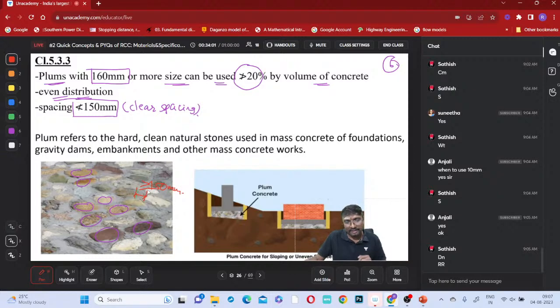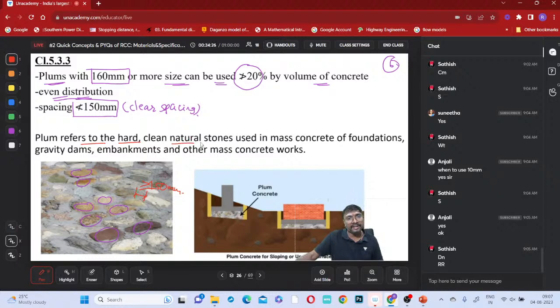Why? If they are very close, can you expect bonding? When these plums are very close, the cement mortar placed in between will be very little, and that may be insufficient to create bonding between them. When it is insufficient to create the bonding, is it of any use? You can say it is of no use, right?